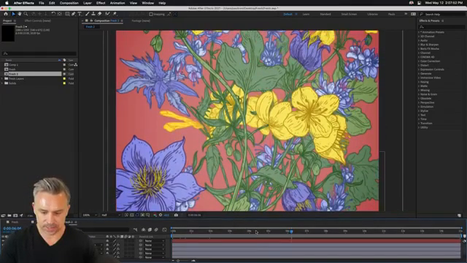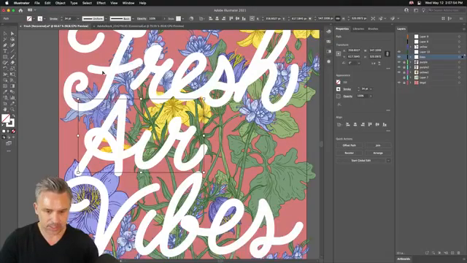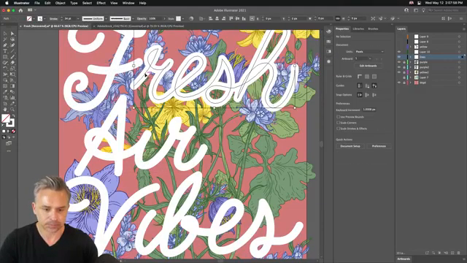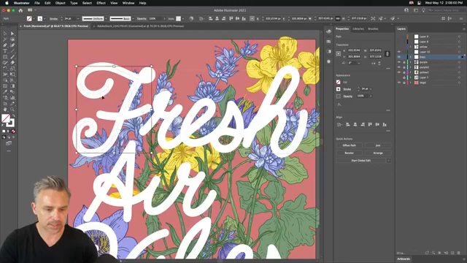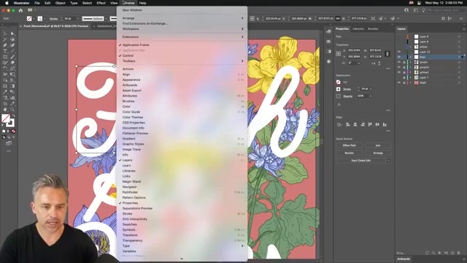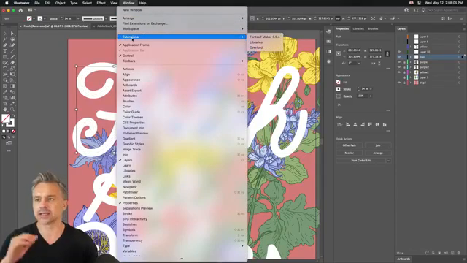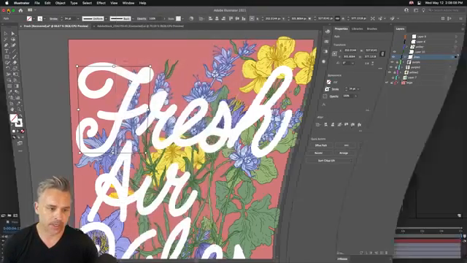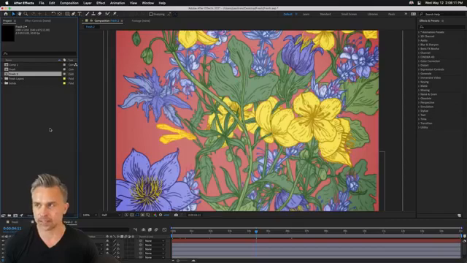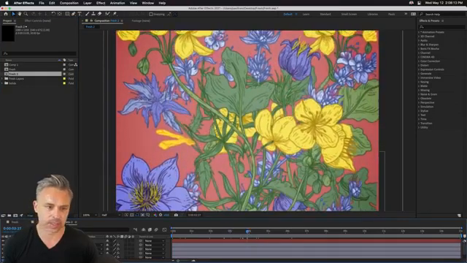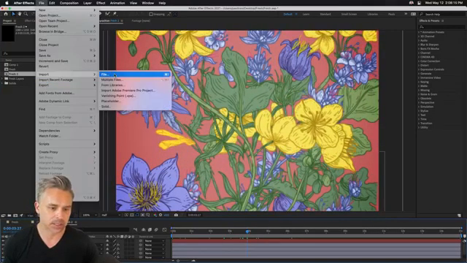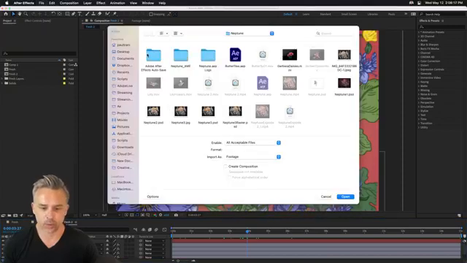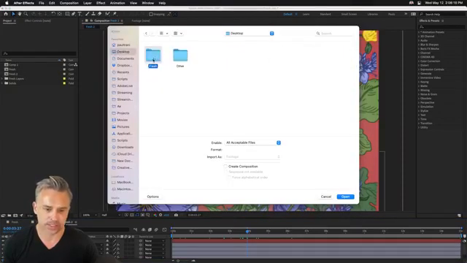But this is what I would do. Let's take this F, and I can just save this file and open it up in After Effects to animate it. That's how I got these flowers in there to begin with, just File, Import, right? Once you import those, super easy.